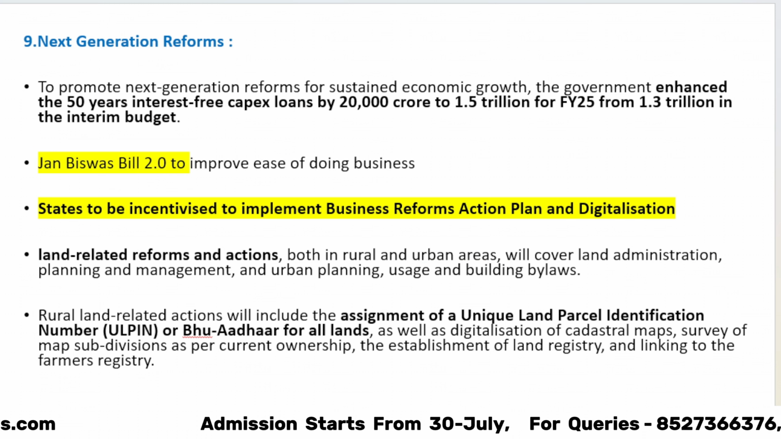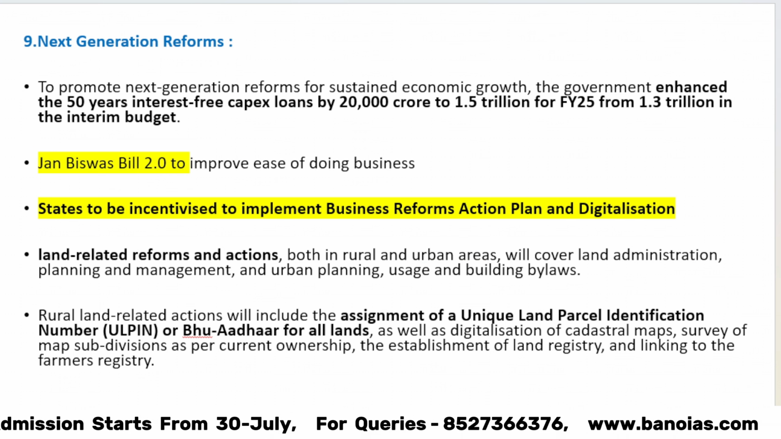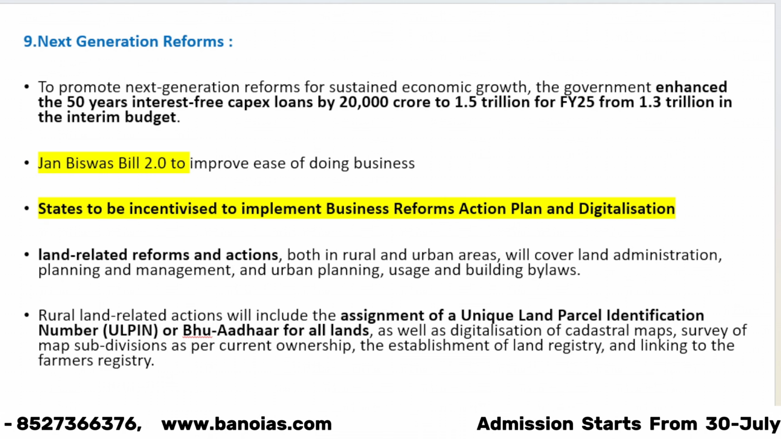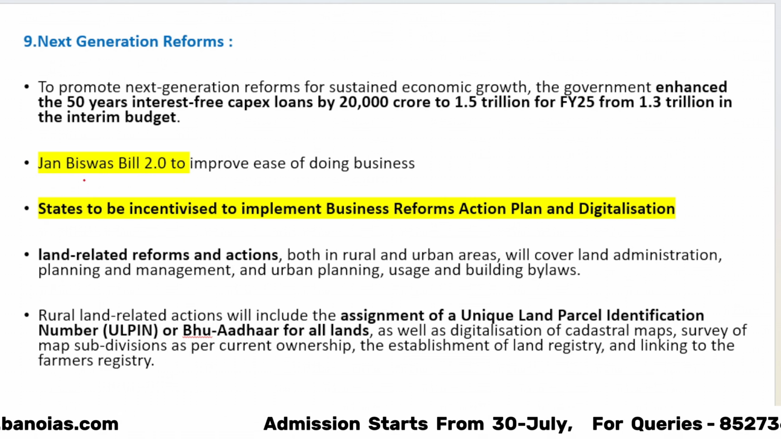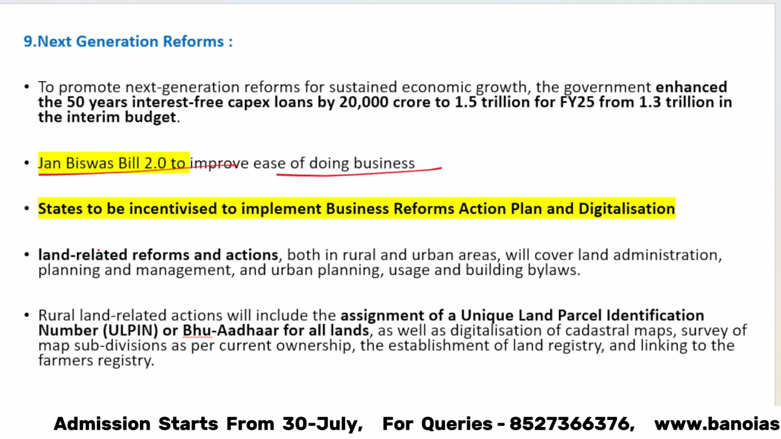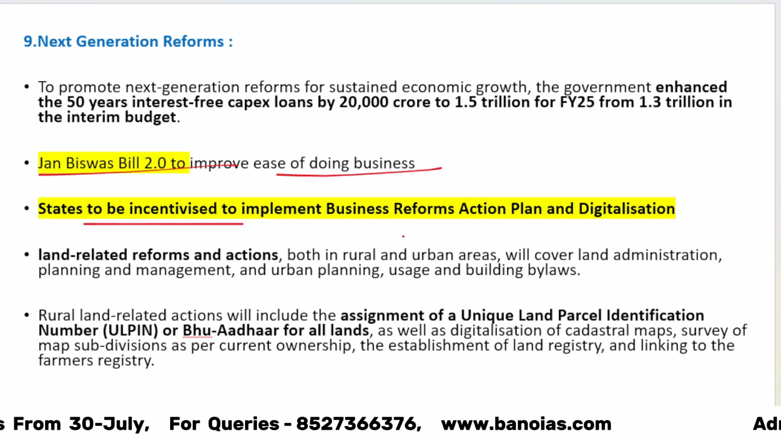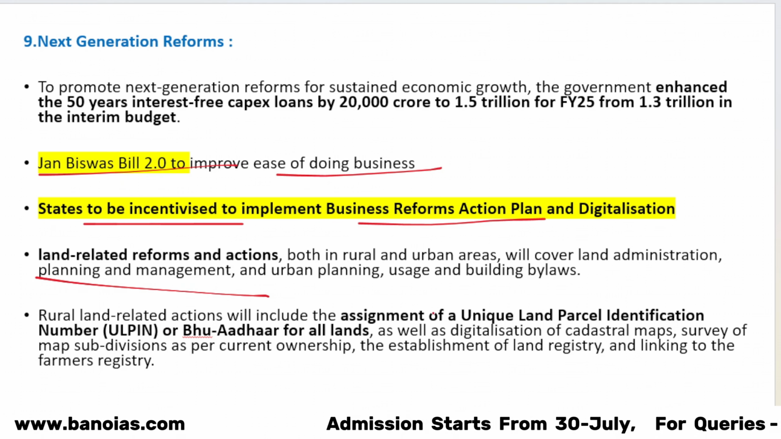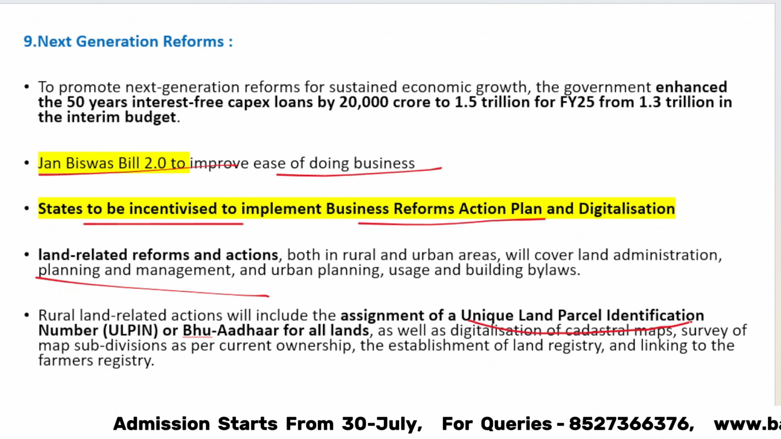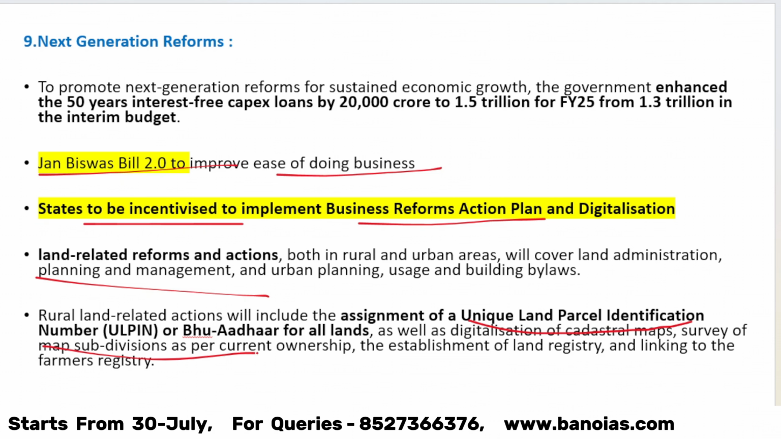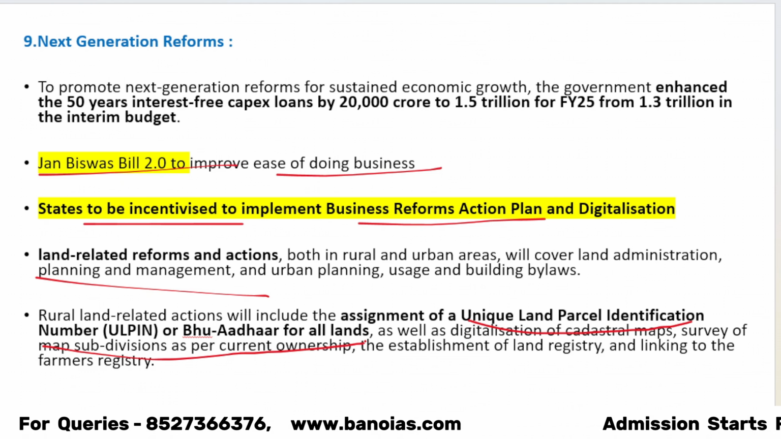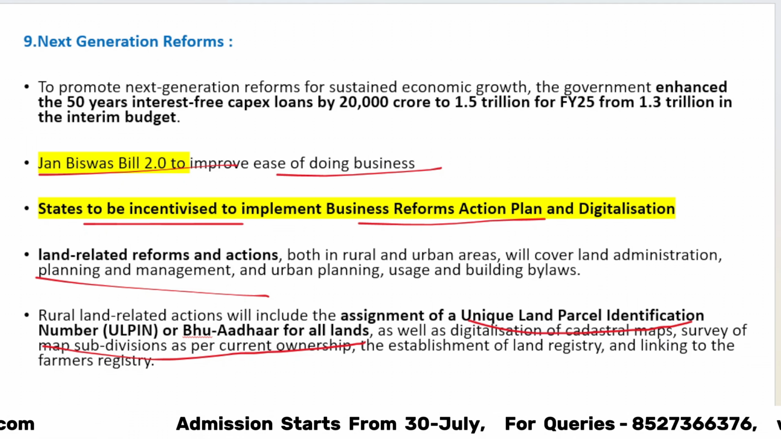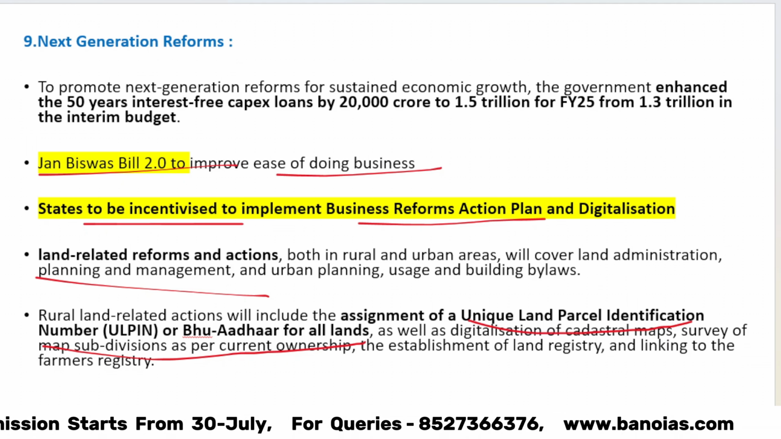And priority number 9, there is going to be next generation reform. If you know what is first generation reform, go ahead and write in the comment section. Here we're talking about next generation reform, which includes the Jan Vishwas bill to promote ease of doing business. States will be incentivized for implementation of business reform action plans, digitization, land related reform, etc. An assignment of a unique land parcel identification number or Bhu Aadhaar for all lands to facilitate ease of doing business, etc. in rural areas. So these are the 9 priorities and the steps announced in the budget for the same.